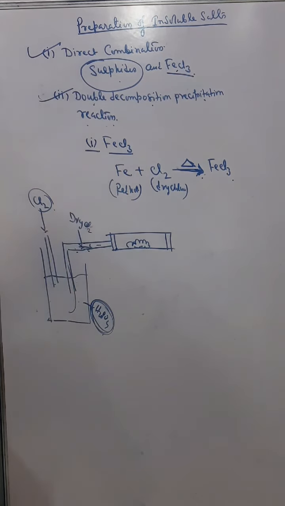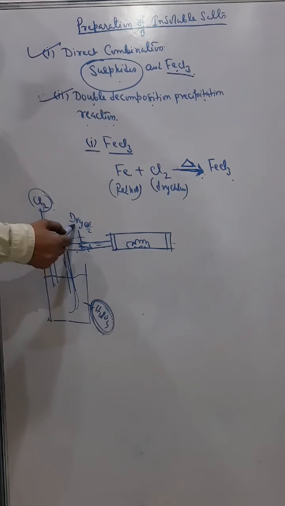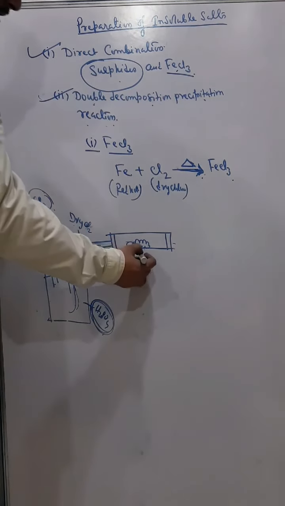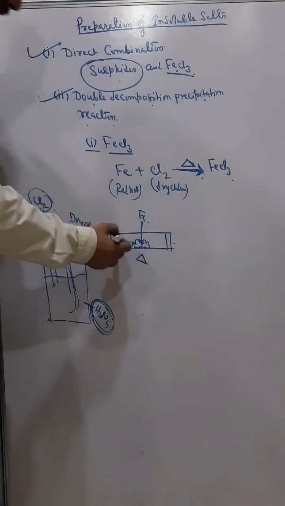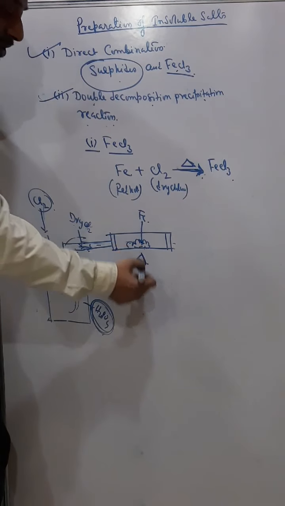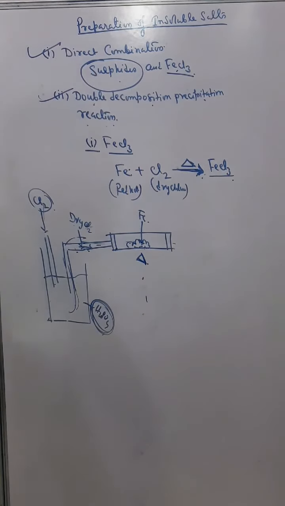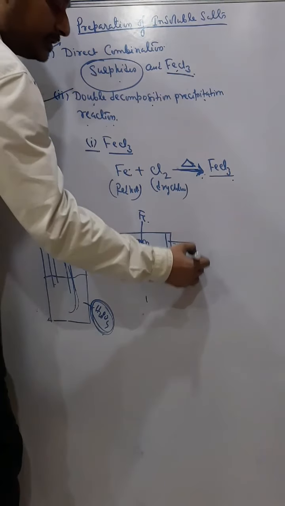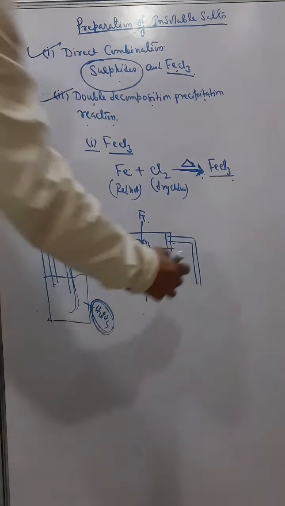It should be given in your book, the diagram and everything. So if you read it, you can understand. The chlorine is not passed in directly, it is passed through concentrated sulfuric acid so that the chlorine becomes dry. And here this is iron, so we take iron filings, and they react, and we heat it from here with a burner. So we get Fe plus Cl2, we get iron 3 chloride or ferric chloride, and then the ferric chloride is collected.